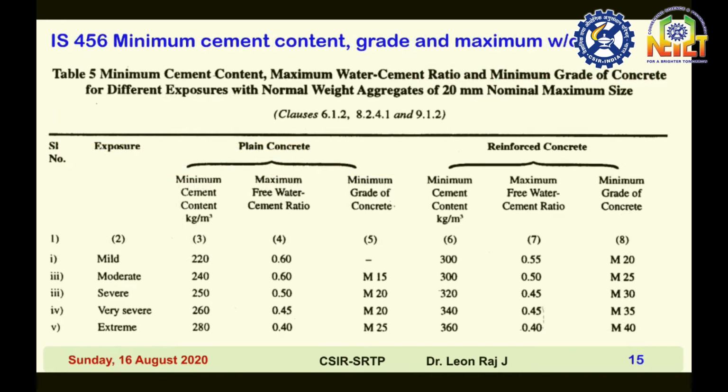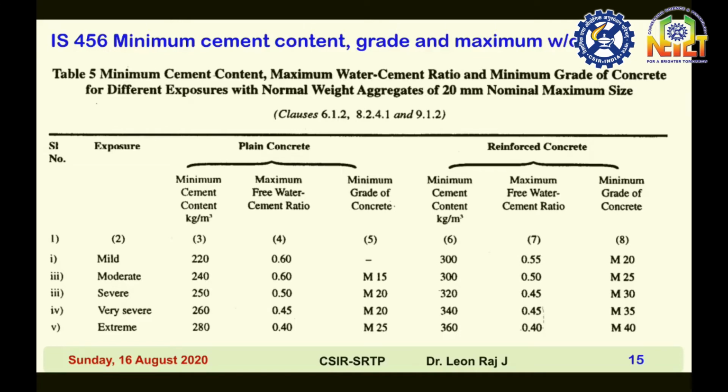IS 456 minimum cement content, minimum grade and maximum water cement ratio are given in table 5. The second column gives the exposure conditions: mild, moderate, severe and very severe. There are two different tables, one for plain concrete and another for reinforced concrete.